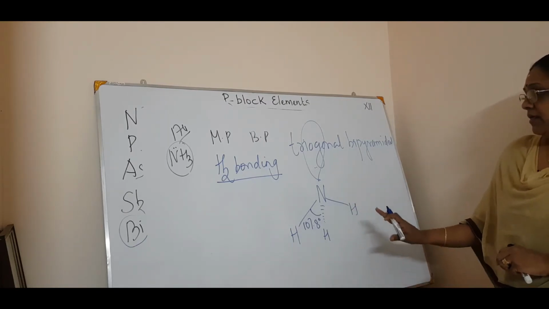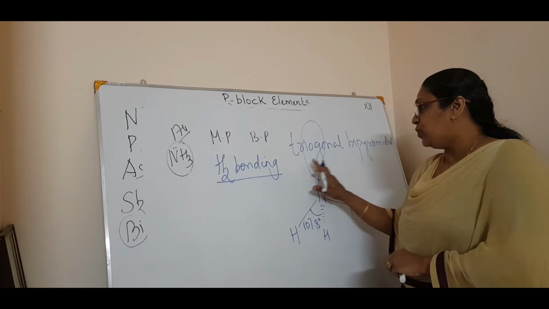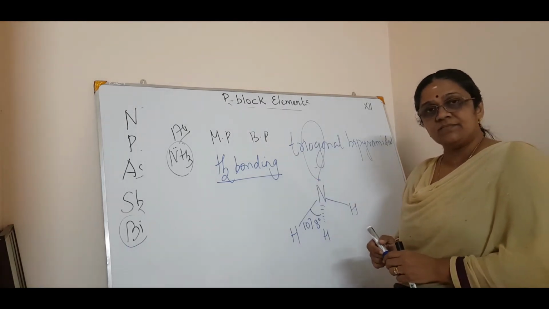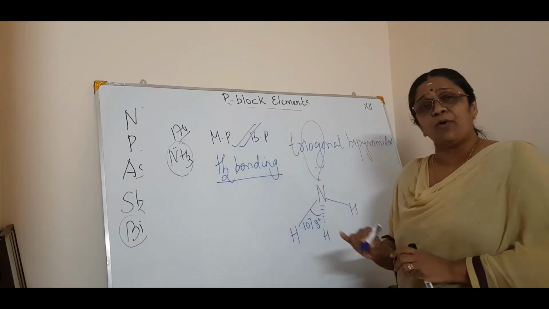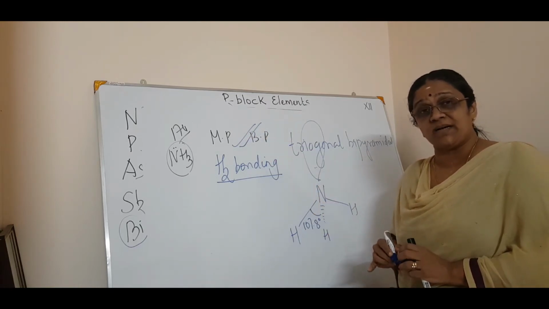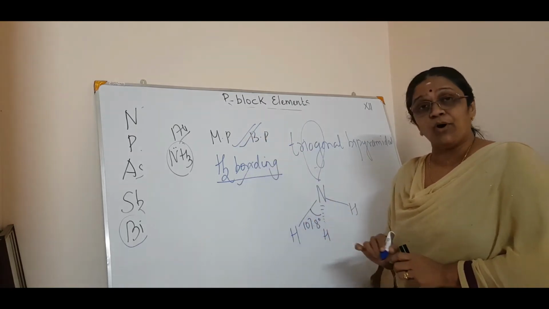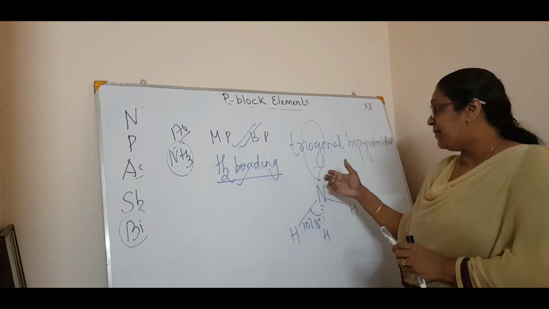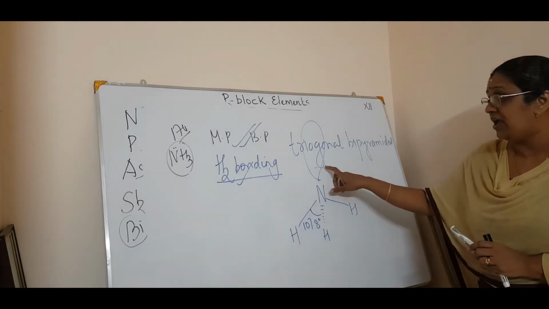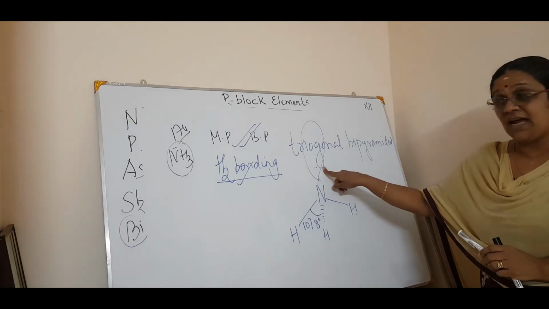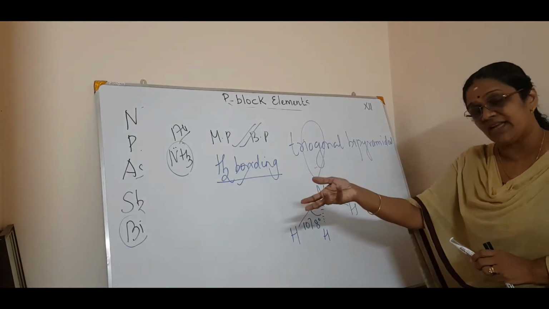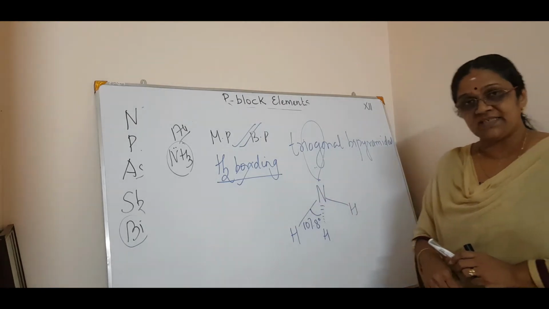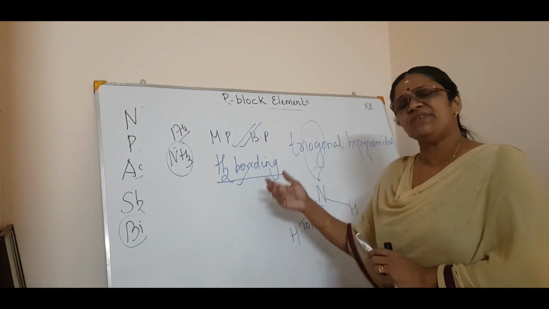Okay, then coming to the chemical properties. So these are the physical properties. The important point to be noted is the high boiling point when compared to its molecular mass, because of the hydrogen bonding. That is the main point. And its shape is trigonal bipyramidal, having a lone pair of electrons. And this is a Lewis base, isn't it? Because it has these electrons to donate. That's why it is a Lewis base. These are the physical properties.